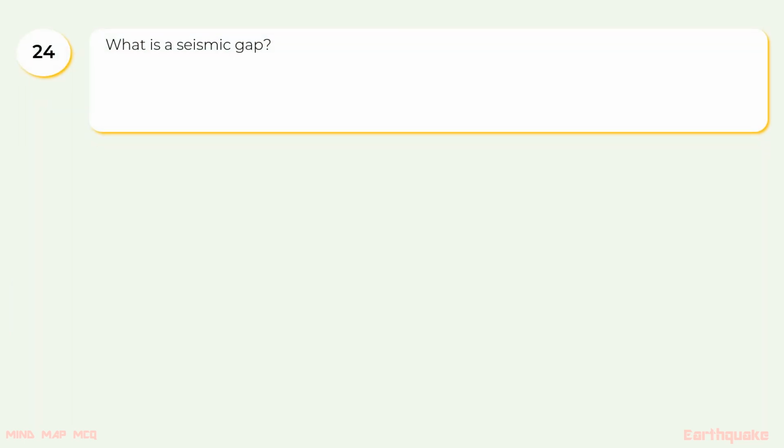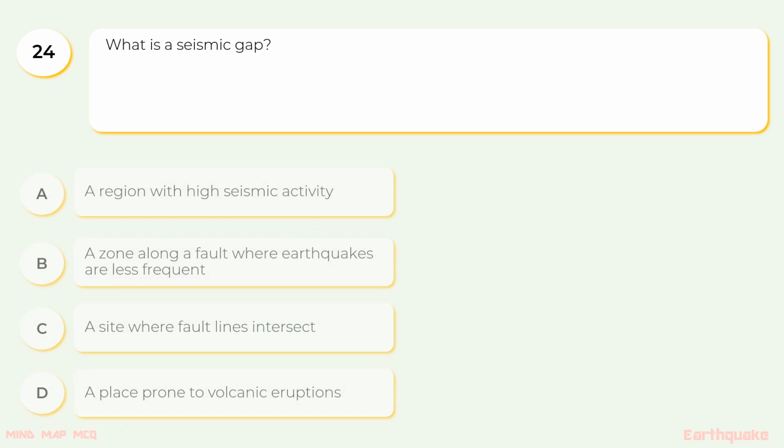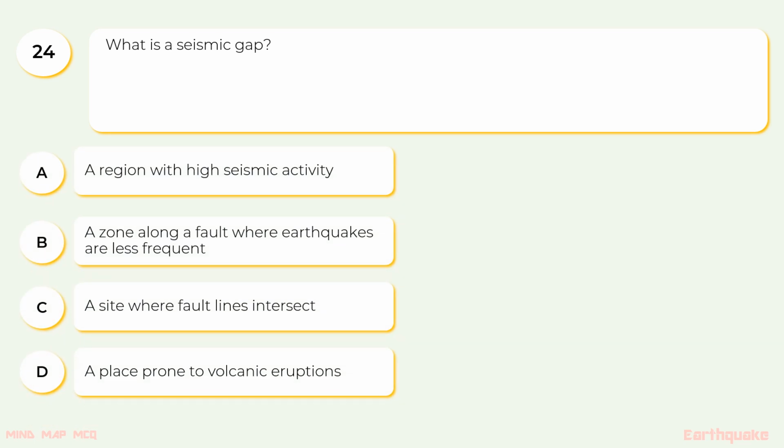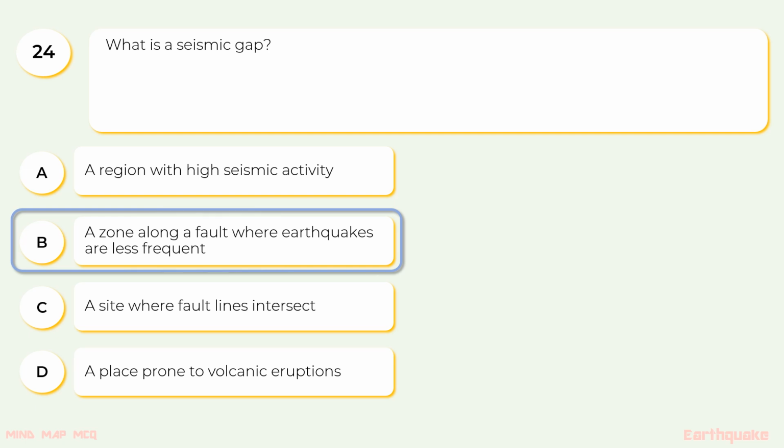24. What is a seismic gap? A. A region with high seismic activity. B. A zone along a fault where earthquakes are less frequent. C. A site where fault lines intersect. D. A place prone to volcanic eruptions. The correct option is B. A zone along a fault where earthquakes are less frequent.